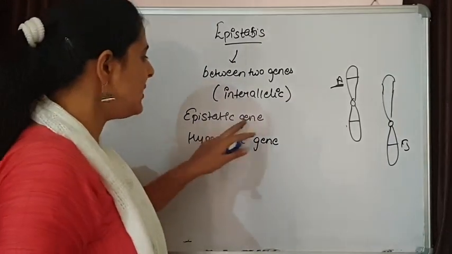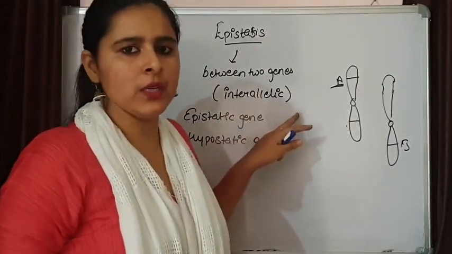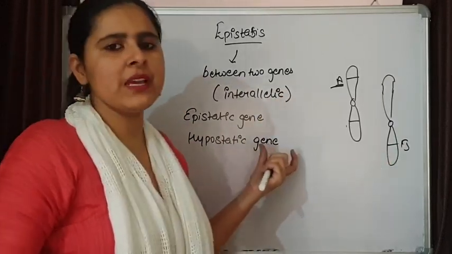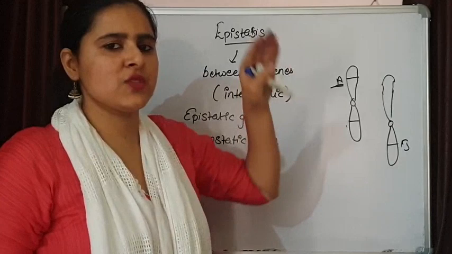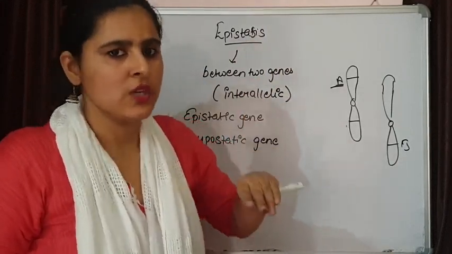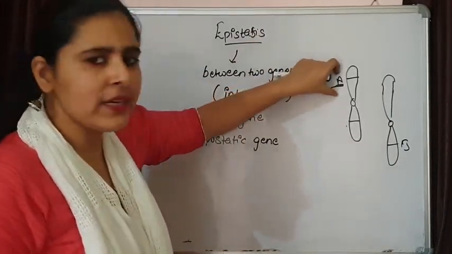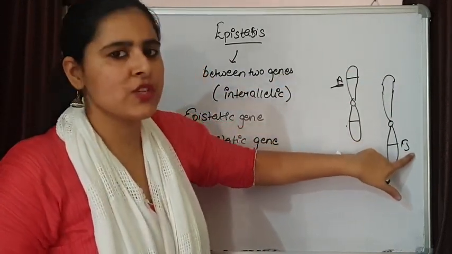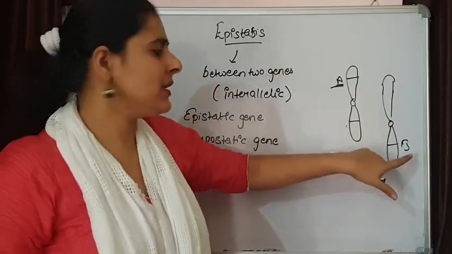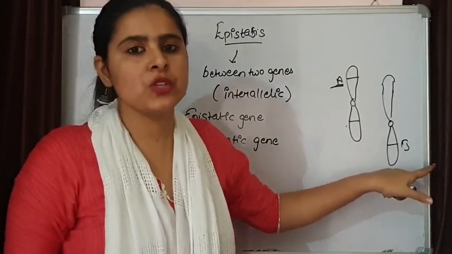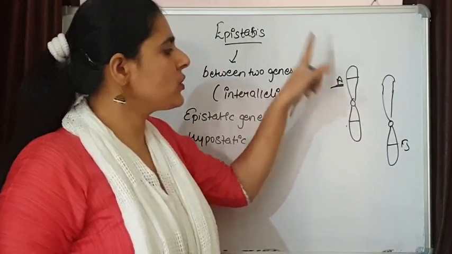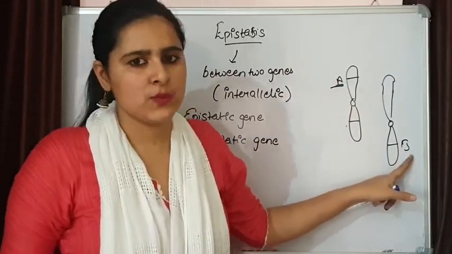This is the gene behaving as a dominant one and suppressing the expression, and this is the gene behaving as a recessive one whose expression will be suppressed. So whenever this dominant gene is present, it is not going to allow the expression of this one. Even if it is present in a dominant situation, it will still not express, because its expression is suppressed.